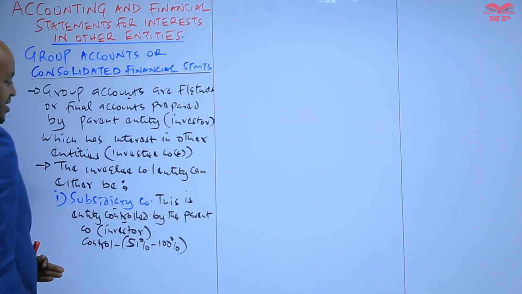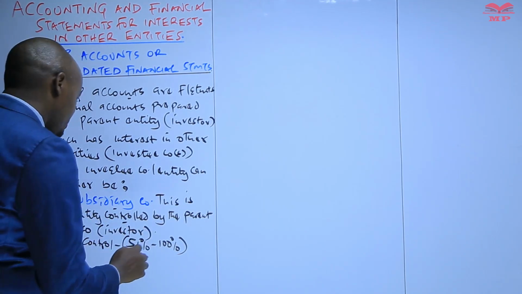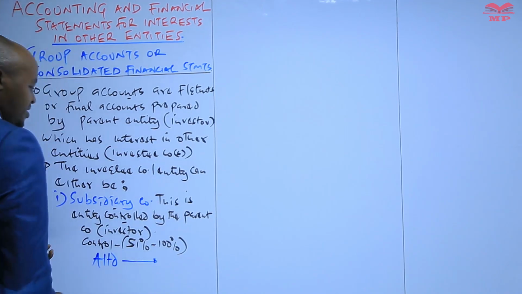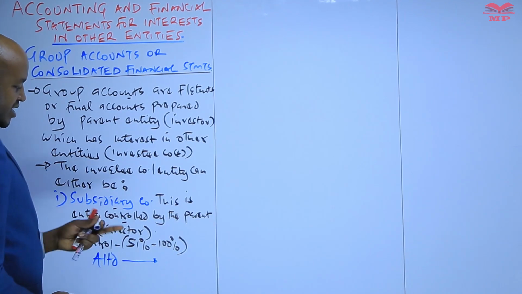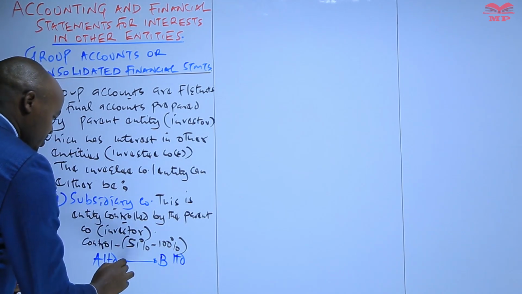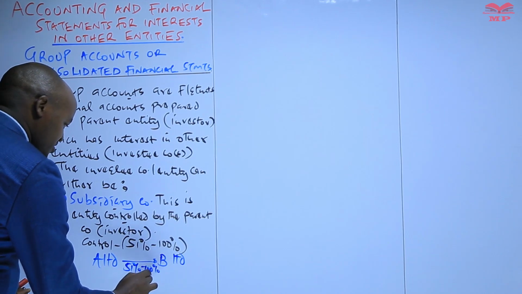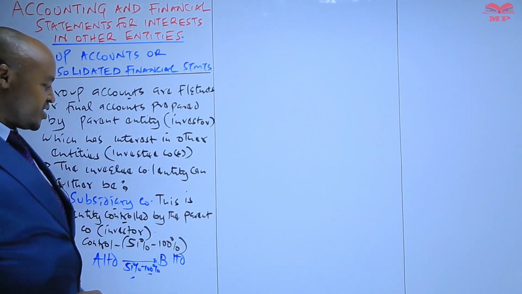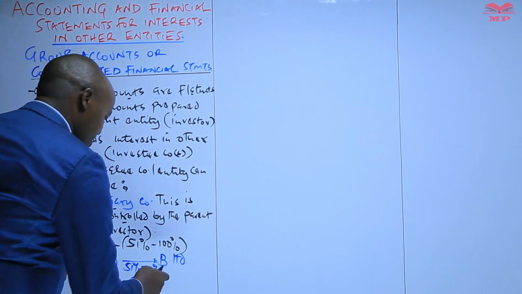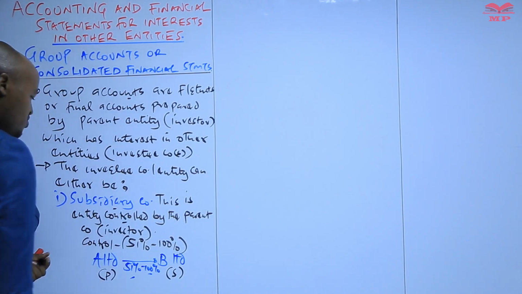What that means is that if you come across a question in an exam setup and you're told that A Limited, for example, acquires shares, or equity or ordinary shares, of B Limited, and those shares lie between 51% to 100% of the ordinary shares issued by B, then automatically B will be the subsidiary company, whereas A Limited will be the parent.